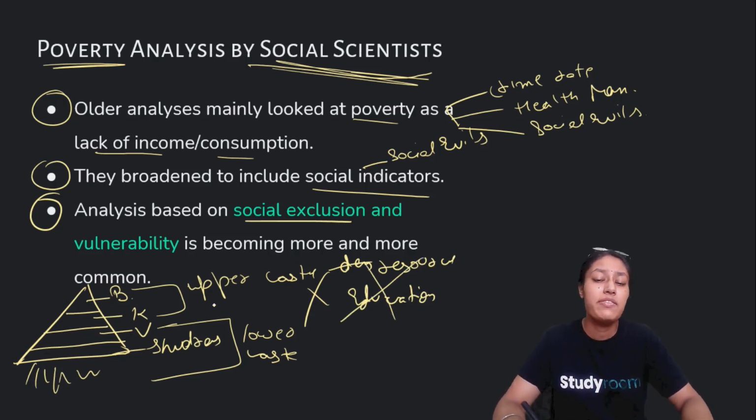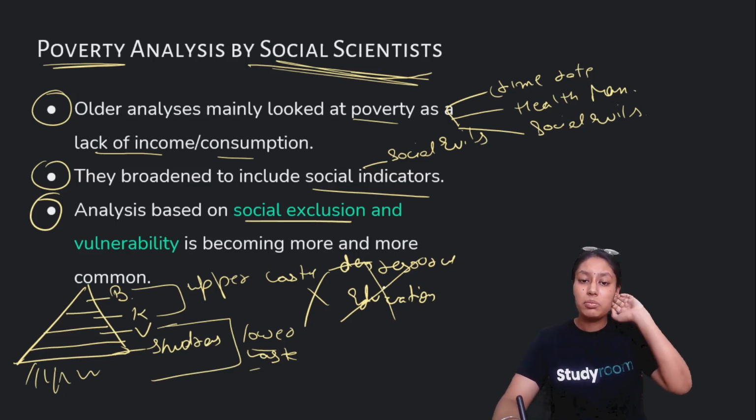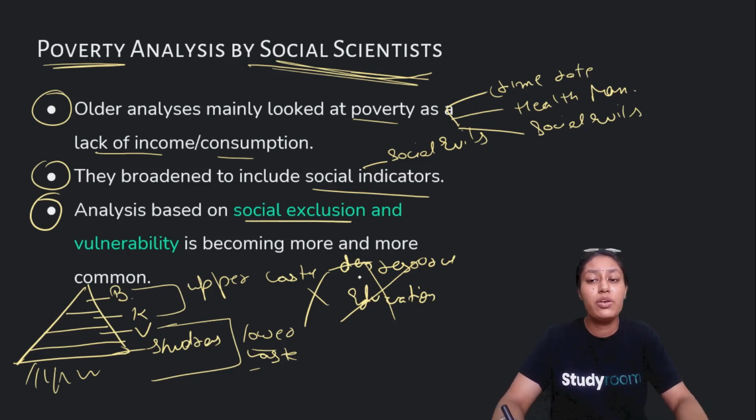So the upper caste have intentionally, in history, not given Shudras and people belonging to the lower caste enough. You have seen movies like Article 15 which deal with such problems. So again, this lower caste becomes a very vulnerable section of our society.